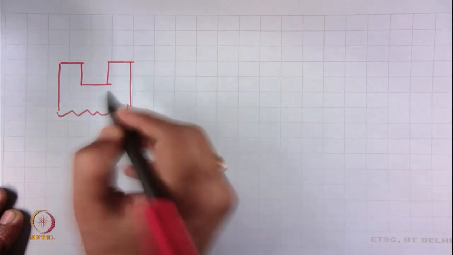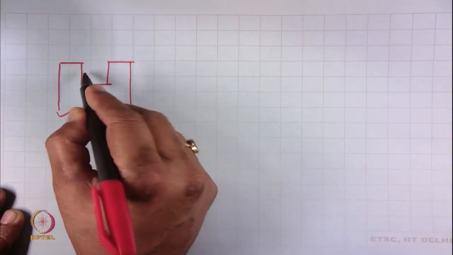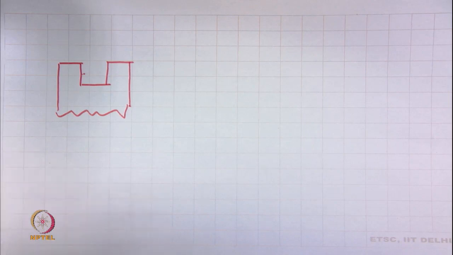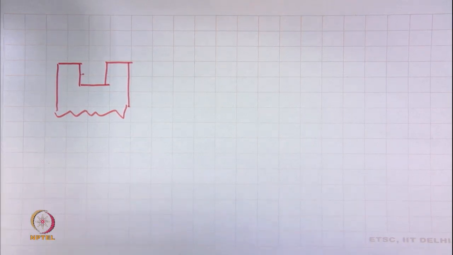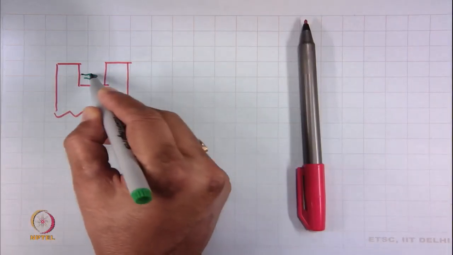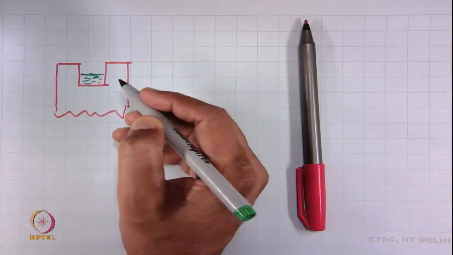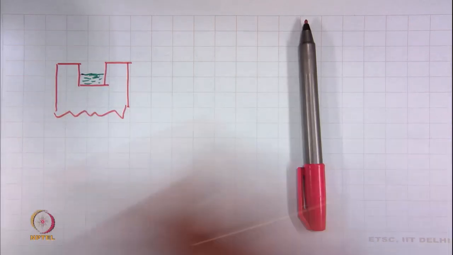Okay, this is a groove. Here in the groove we are passing the sliver material. Okay. Now, I will draw with another color. So, this is material and this one is groove.